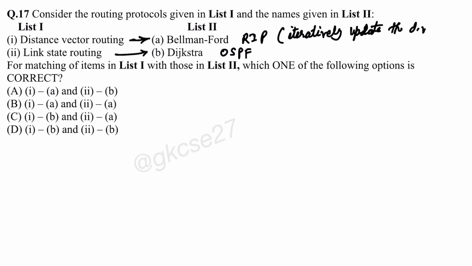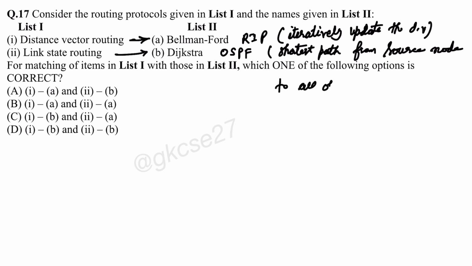But in case of link state routing, it computes the shortest path from the source node to all other nodes in the graph.